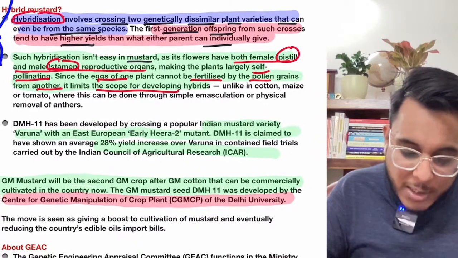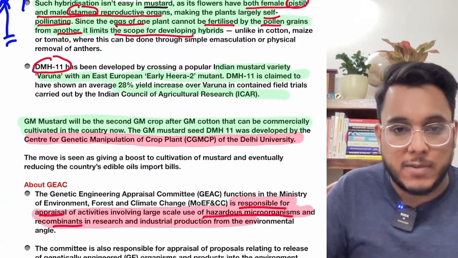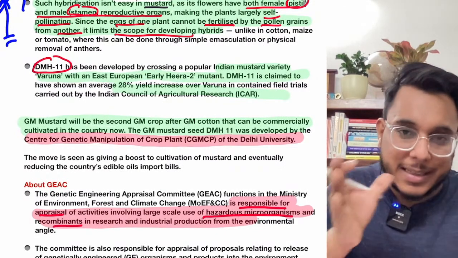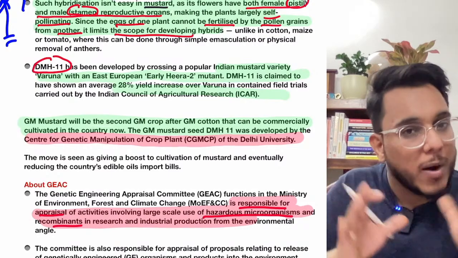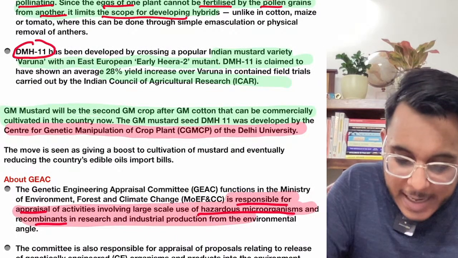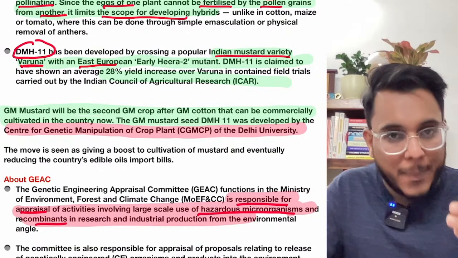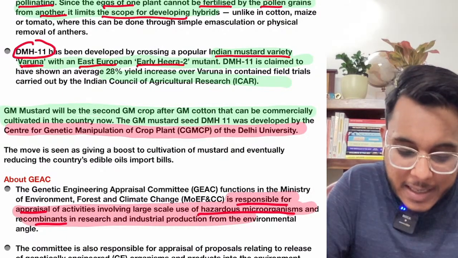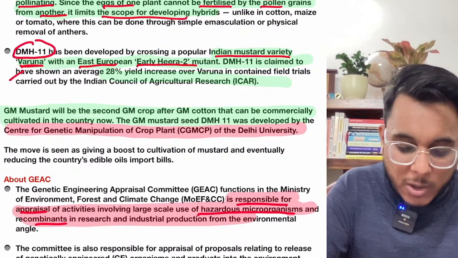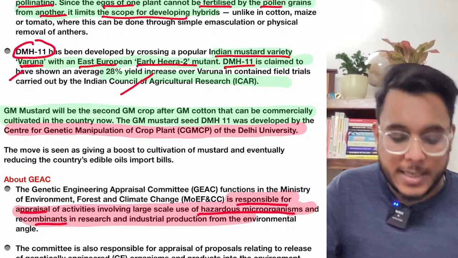Now this limitation has been solved and DMH11 has been developed. I told you that in the hybridization process two plants will be crossed with each other. So what are these two plants? DMH11 has been developed by crossing the Indian mustard variety, called Varuna, with the East European mustard variety, called Early Heera 2.